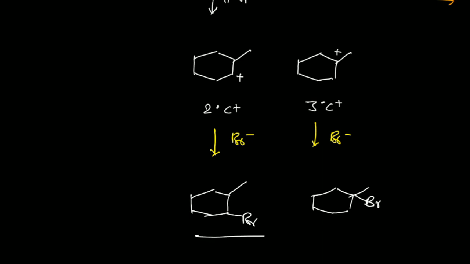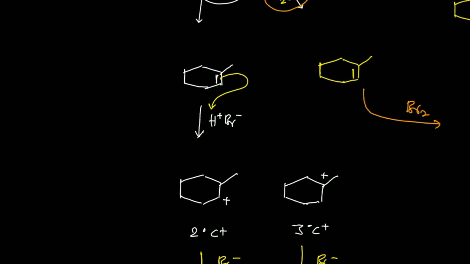So you will get two products. One is 1 methyl cyclohexane, and what, 1 bromo 1 methyl cyclohexane. Now which will be major and which will be minor? Both are isomers of each other. These are called regioisomers or positional isomers, which just differ in the position of bromine.